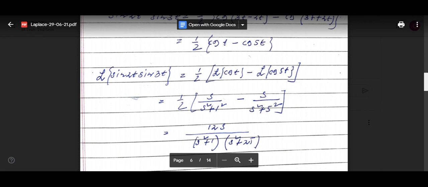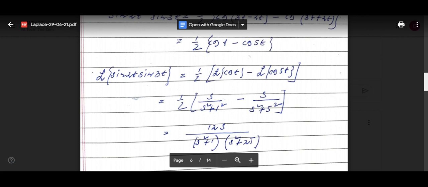Okay, this one. And sin 3t, so same actually, b is basically 3 here. So the Laplace transform of sin 3t will be 3 by a square plus 3 square, so 3 by a square plus 9. Okay, but what we have to find out here? Laplace transform of sin 2t, sin 3t.